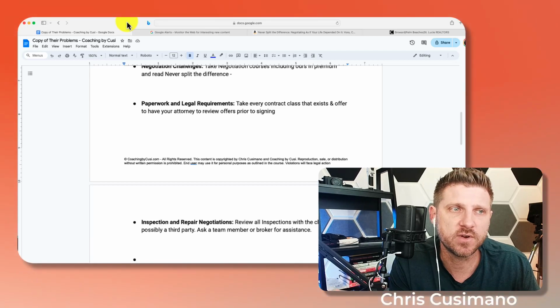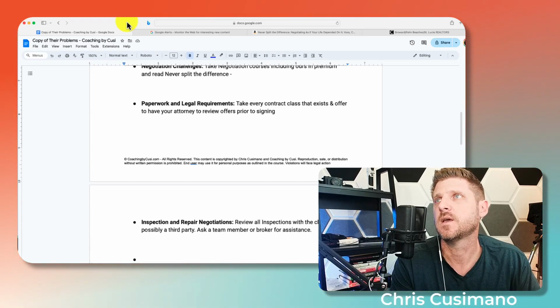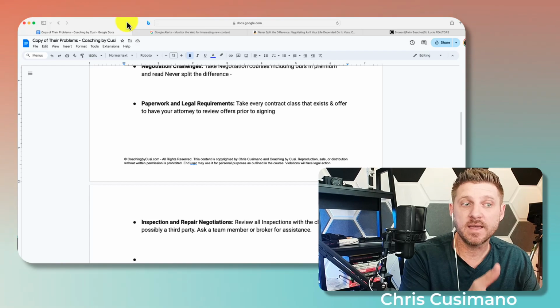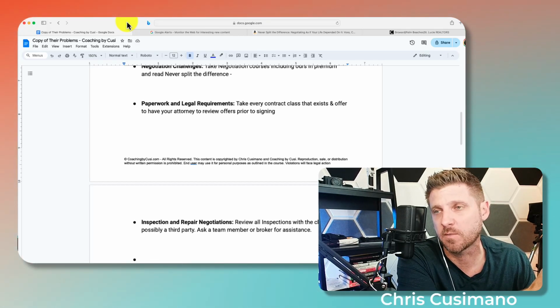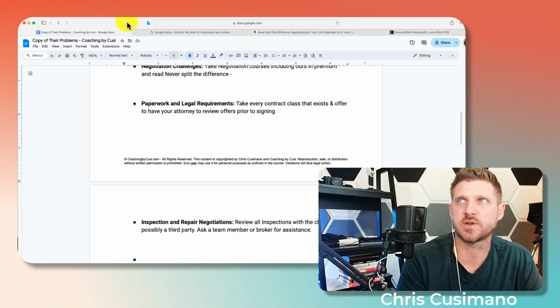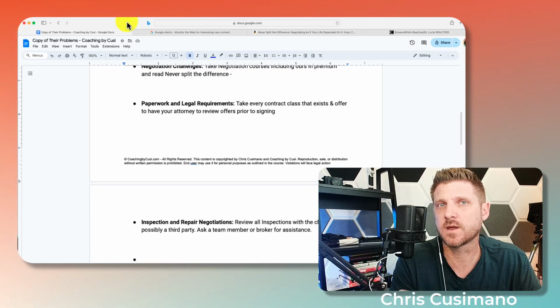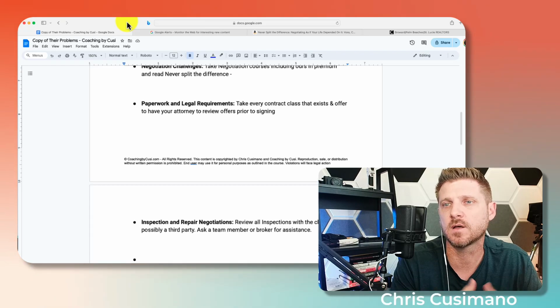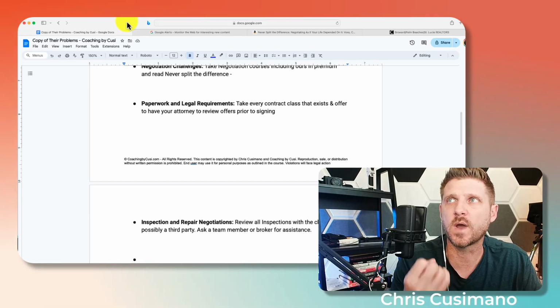Maybe you already know contracts like the back of your hand and you don't need this. Maybe it's only if someone requests it: "Hey, if you request this, I have no problem offering it, and don't worry about the cost. I'll have my attorney review the contract." If it's a concern for them, right? If it's not a big concern and they trust you, then do it, as long as you know what you're doing. But that is one way we could solve the problem.